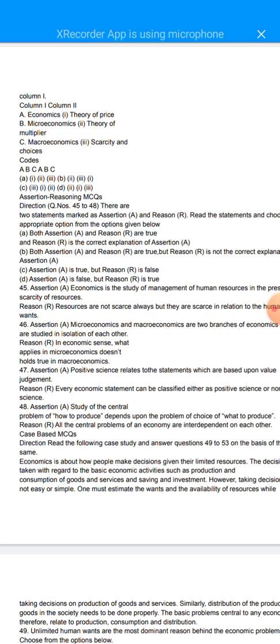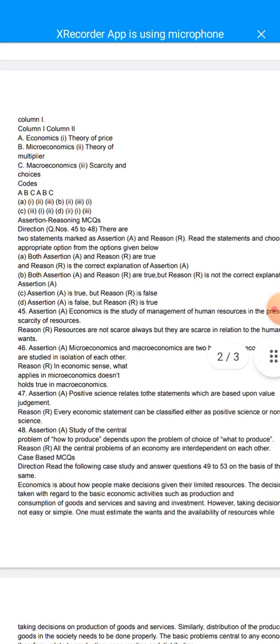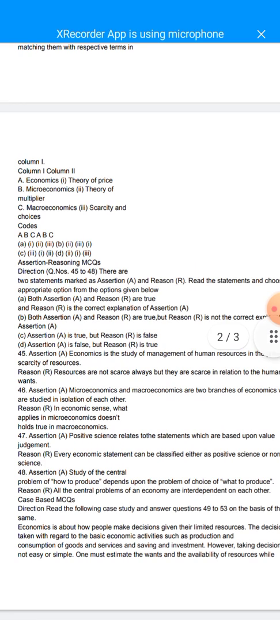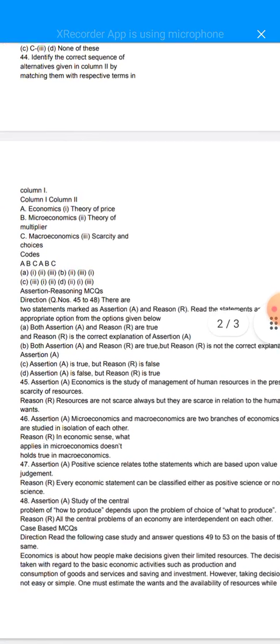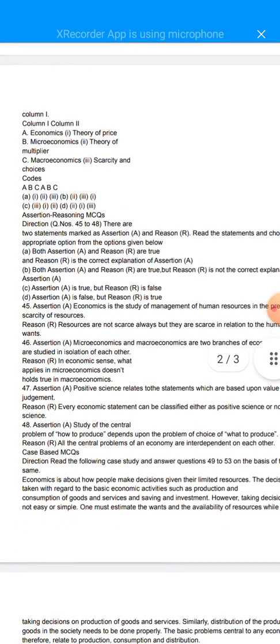So according to the study of chapter 1, as we know, for question number 48, option B will be correct. So what is option B? Both assertion A and reason R are true, but reason R is not the correct explanation of assertion A. Why? Because if we don't know what to produce, we can't go to the second problem of the economy, which is how to produce. So assertion A is correct, but here it is giving that what to produce, how to produce, for whom to produce are interdependent on each other, which is not true.